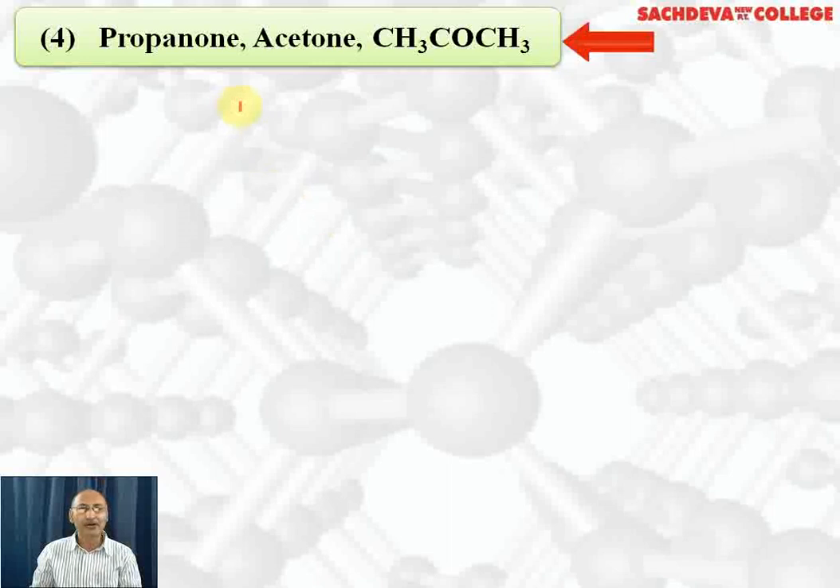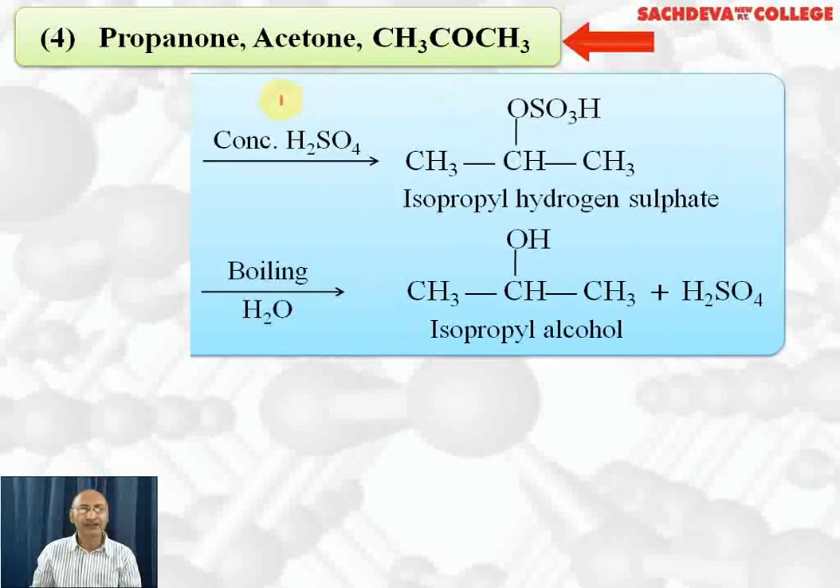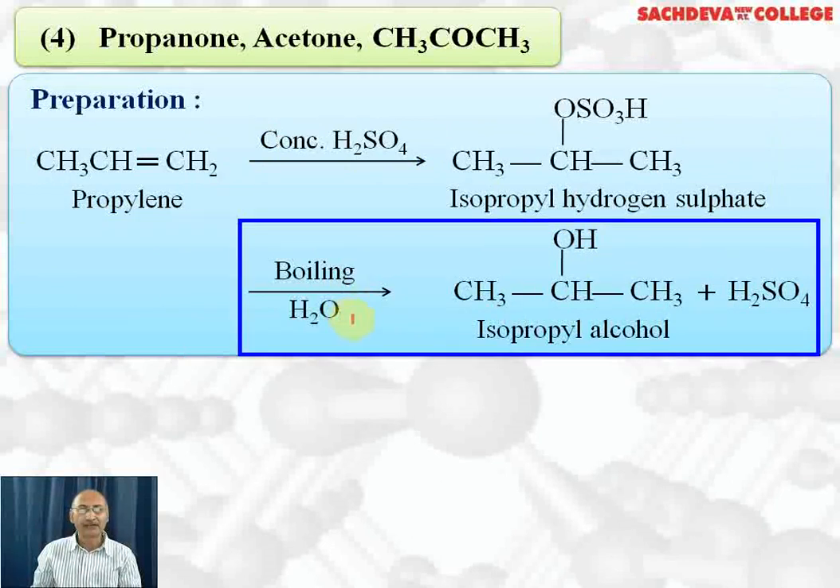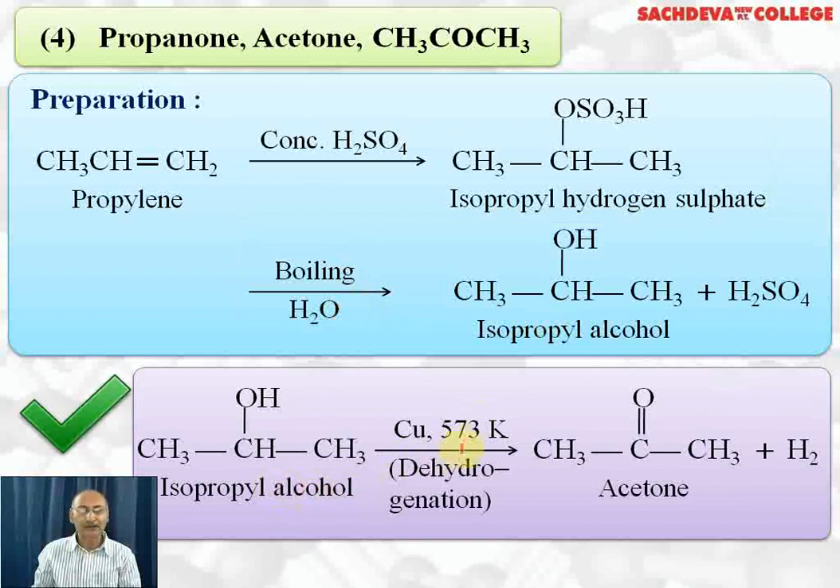Next, we are taking propanone or acetone, CH3COCH3. It can be prepared from propylene by reacting with concentrated sulfuric acid. It will give isopropyl hydrogen sulfate. On boiling with water, it gives isopropyl alcohol. Isopropyl alcohol is heated with copper at 573 Kelvin. Dehydrogenation or oxidation takes place, and we get acetone plus hydrogen.